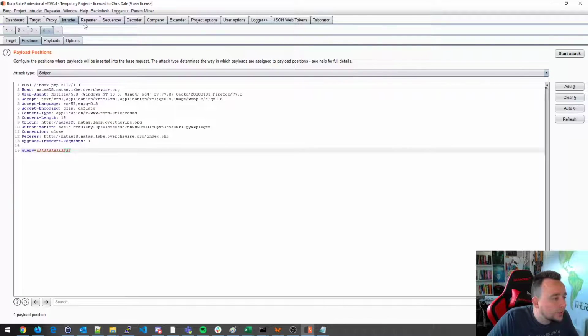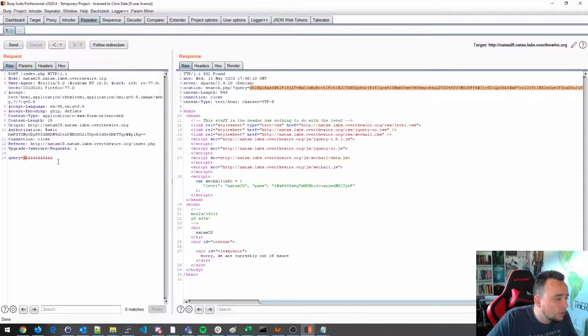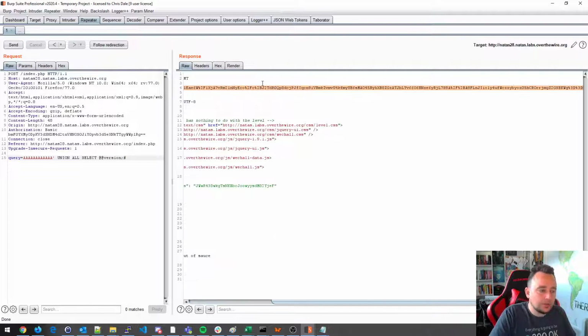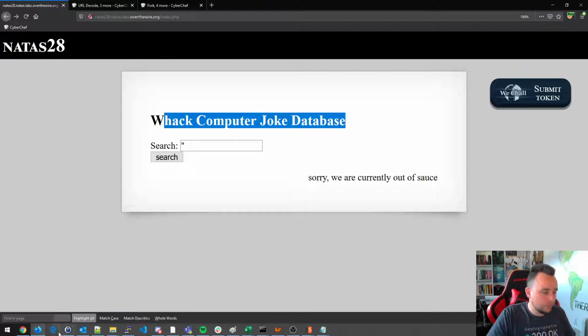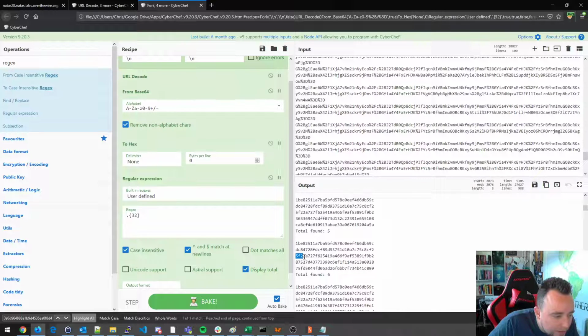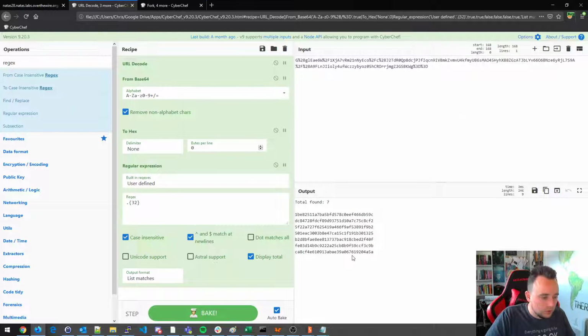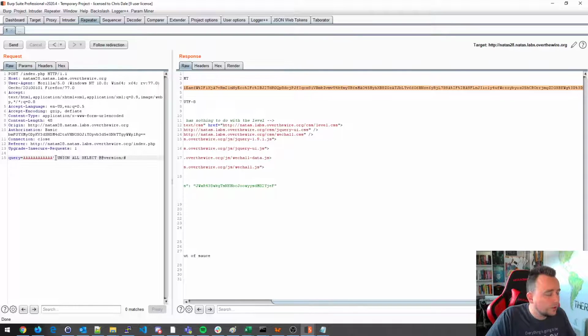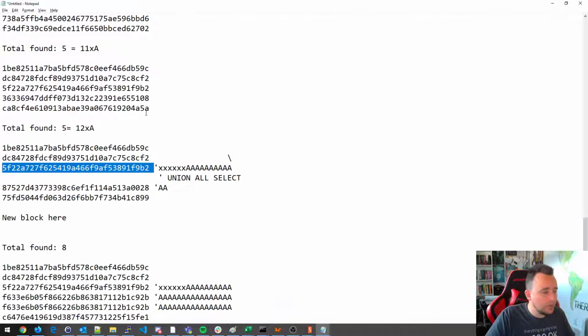Then we go to repeater, and we're going to count A's here. 1, 2, 3, 4, 5, 6, 7, 8, 9, 10, 11, 12. That sounds correct. Then we do tick, union all select at at version. All right, let's try to decode this and let's see what we got. Now I expect the third block now to be different. I don't expect to see the one that we saw before, the 5F22. But I do see that 5F22. So why is that? Because, one more time, 12x fills up this to the brink.